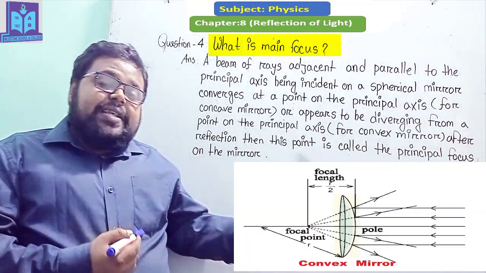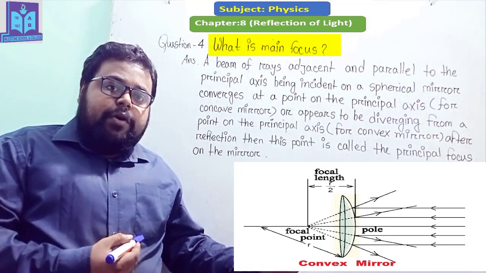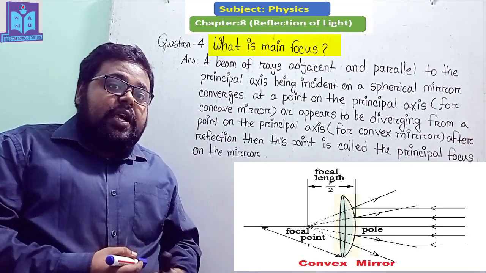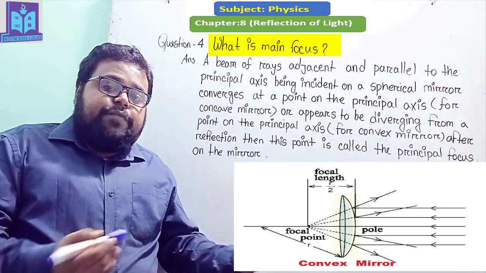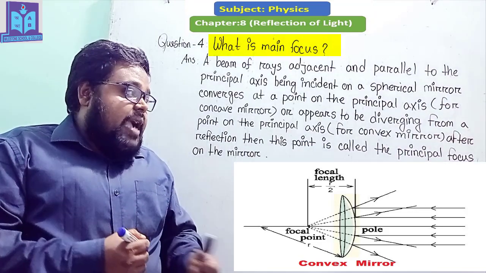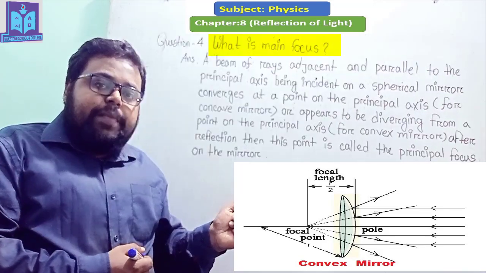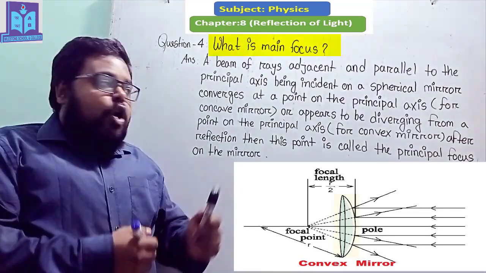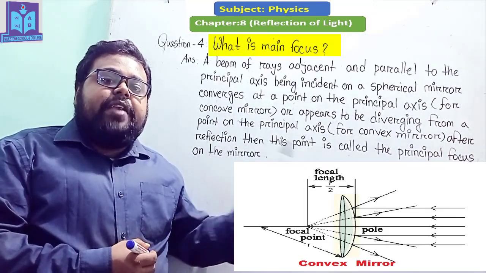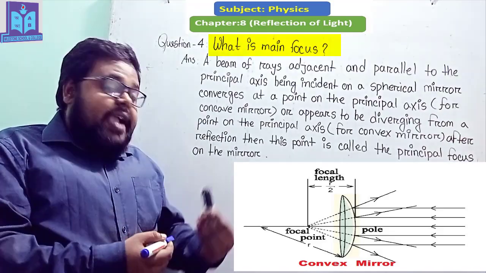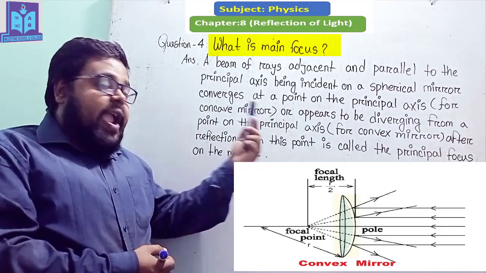That means here you can see the other mirror, which is a convex mirror, and in a convex mirror if parallel light rays are incident, all the reflected rays will scatter in all directions. After that, if we extend all the scattered light rays at the behind side of the mirror, they will meet at a point on the principal axis of this mirror, and the point is called the main focus. It seems like the light is coming from that point. Okay, so I hope you understand what main focus is.